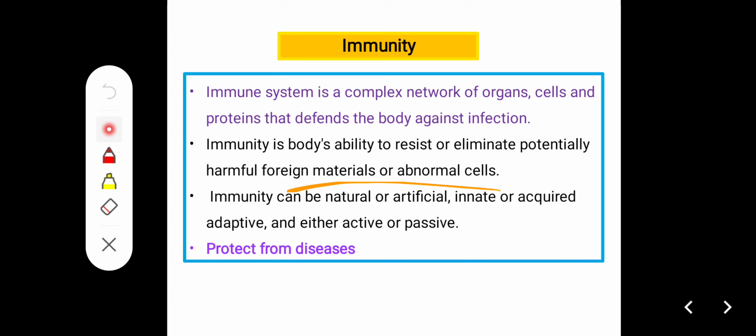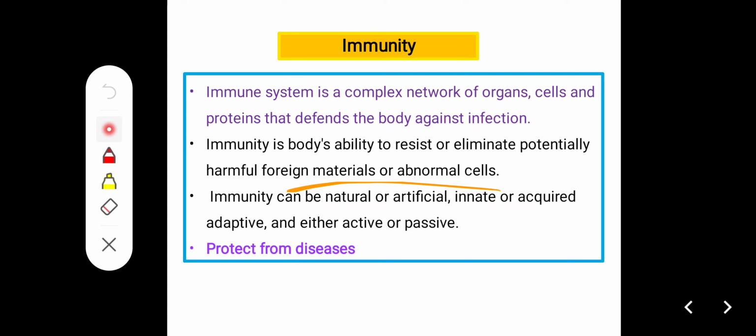The system which fights against and eliminates foreign particles and foreign materials is known as the immune system.